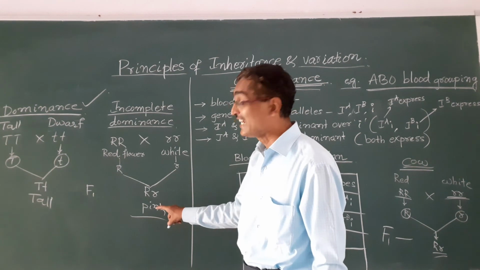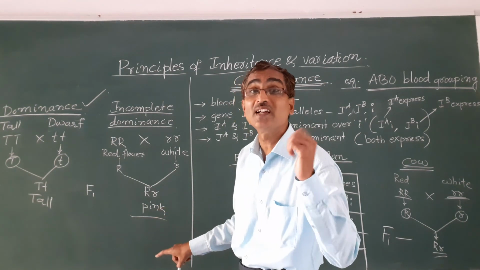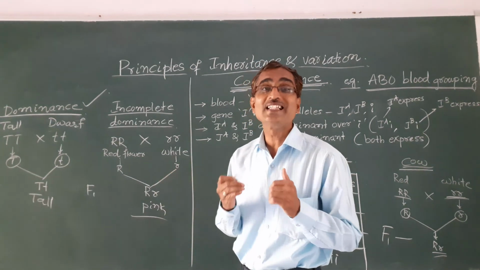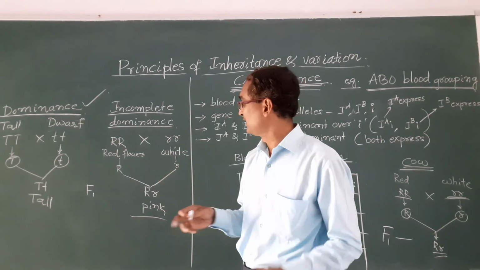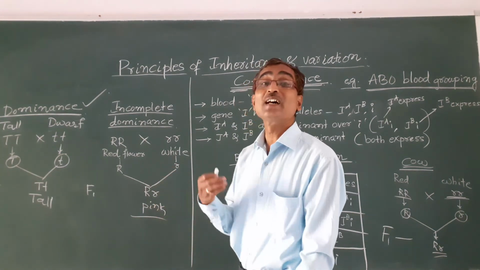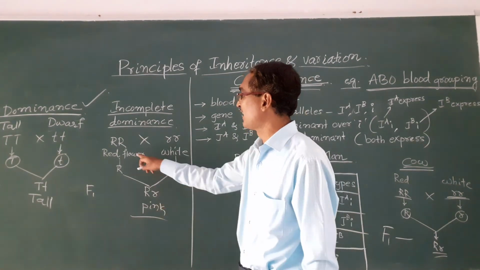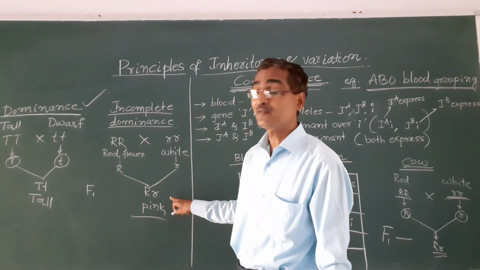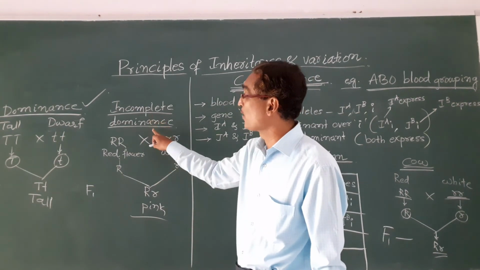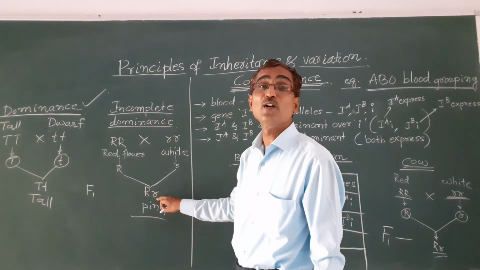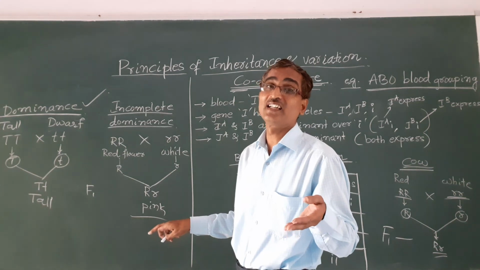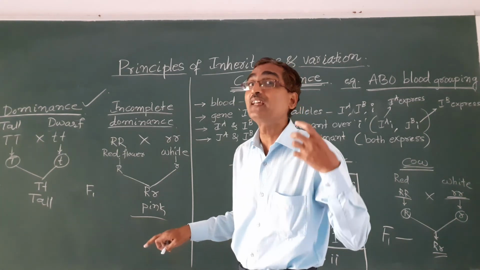Instead, we get the intermediate color, pink. Both the colors blend each other. That is incomplete dominance. That means red color has not completely dominated the white color, so we got the intermediate character color, pink.